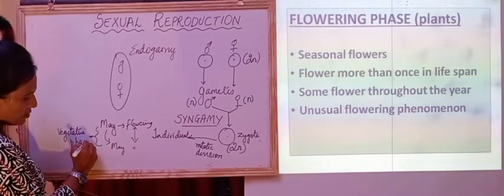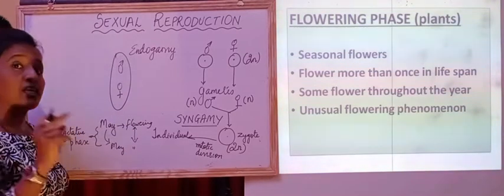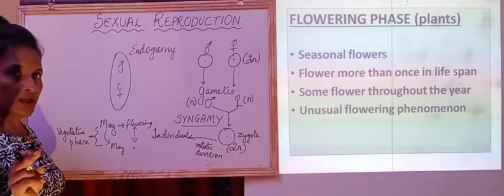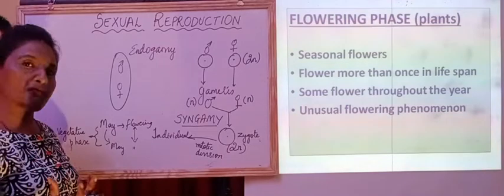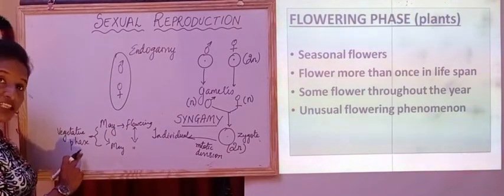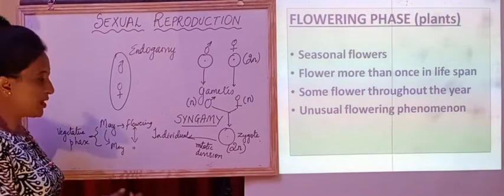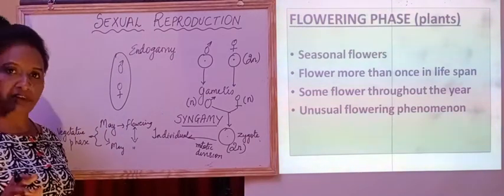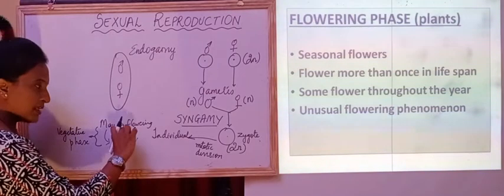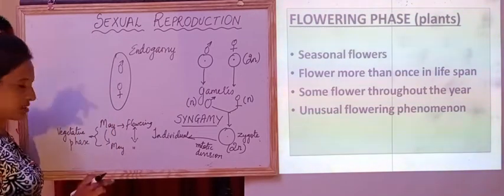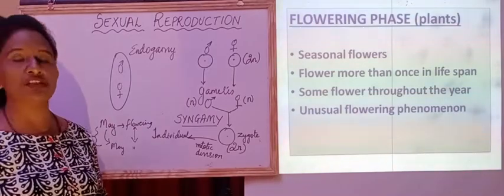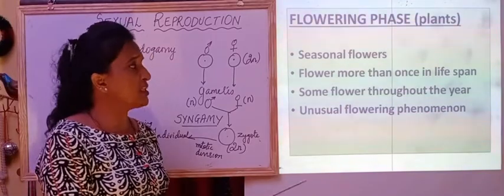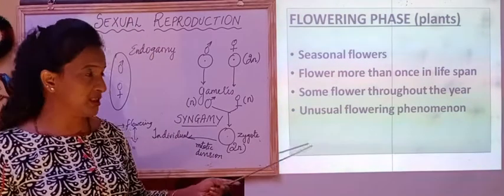Though it attains its reproductive phase during the month of May in one year, once the fruits are formed, again it will undergo the vegetative phase and then next May again it will undergo the reproductive phase or the flowering phase. So we should remember that in between the two flowering phases, there is the vegetative phase which these perennial plants will undergo.